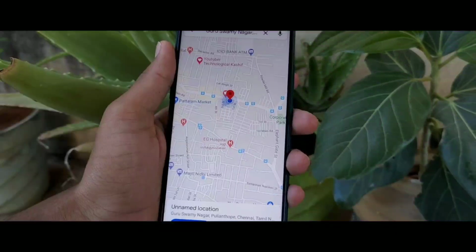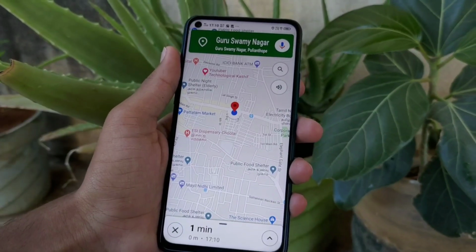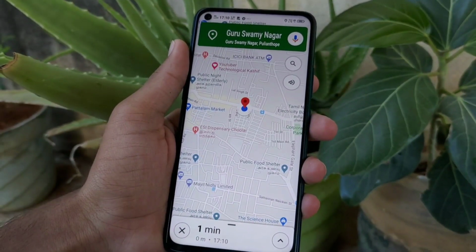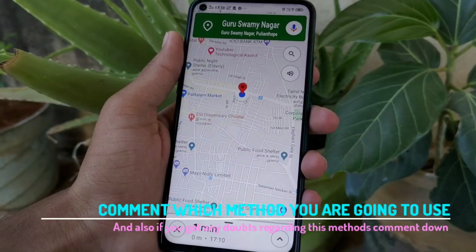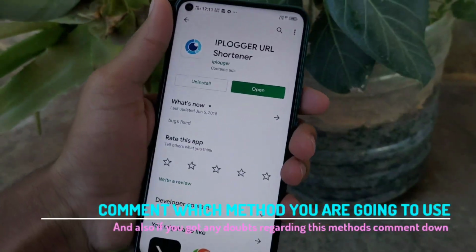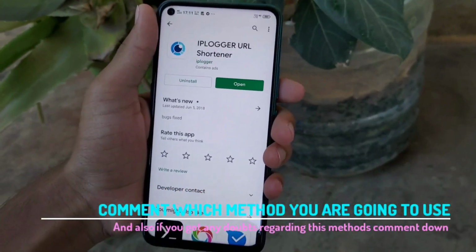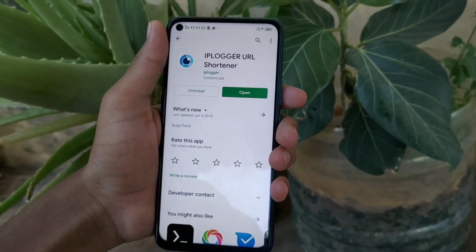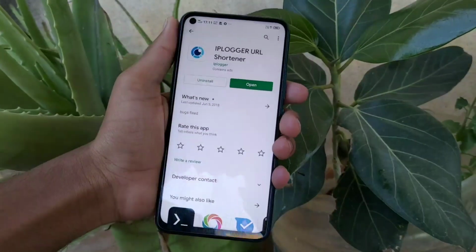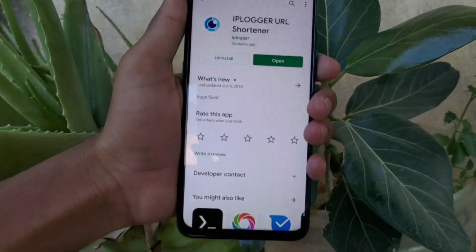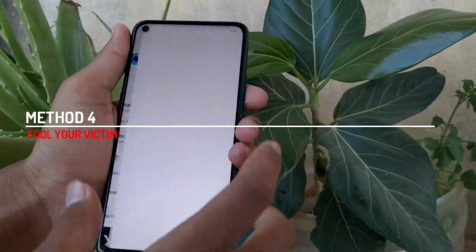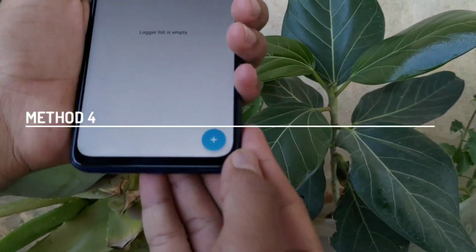Guys, now the wait is over for the 4th method, and this is the most efficient method of all of the 4 methods shown in this video, and I'm damn sure that 90% of this video's viewers are going to choose this method, because this method doesn't need any of the victim's phone. You don't need to touch your victim's phone. You can do everything in just your phone. All you have to do is fool your victim and make him fall into your trap. Let me show you how to do that.